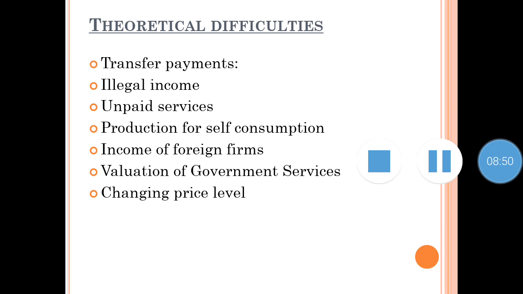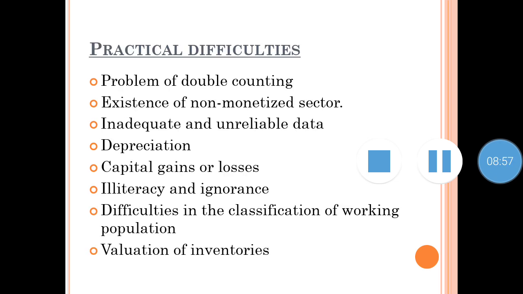Now, these are the theoretical difficulties of calculating national income. Let us see the practical difficulties of calculating national income. The first practical difficulty is the problem of double counting. The problem of double counting arises from the failure to distinguish properly between a final and an intermediate product. That is, we cannot distinguish properly between a final product and an intermediate product.